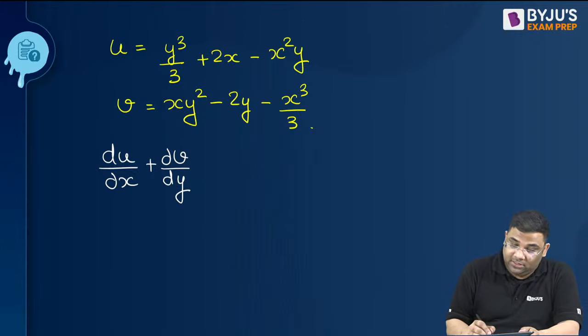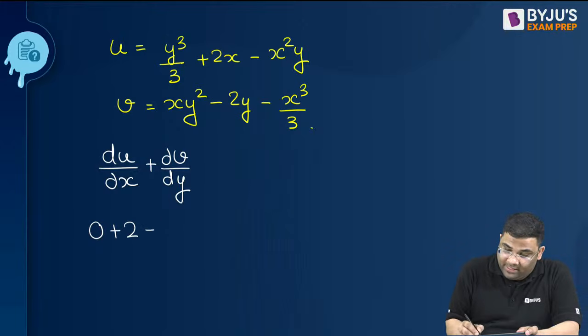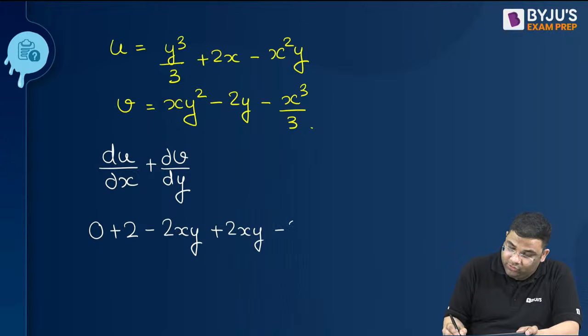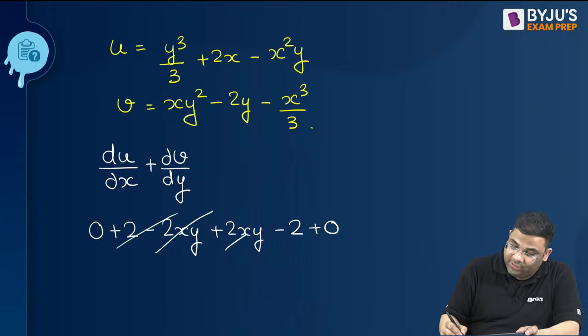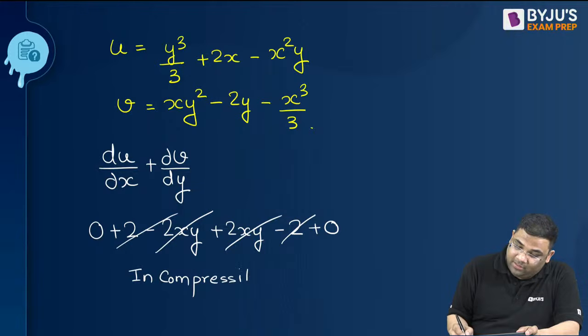Let me check. If I differentiate with respect to x, I get 0 plus 2 minus 2xy. And then with respect to y, it will be 2xy minus 2 and then 0. So yes, it is 0. That means it is incompressible.